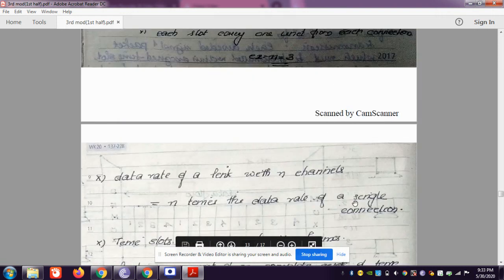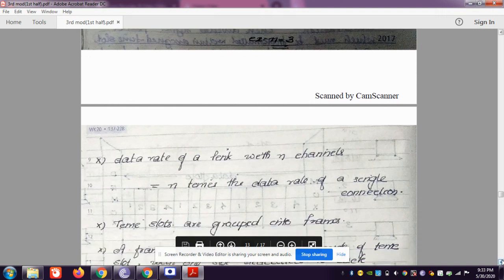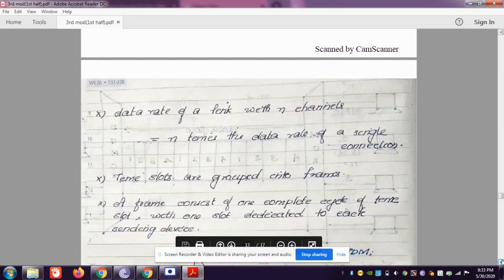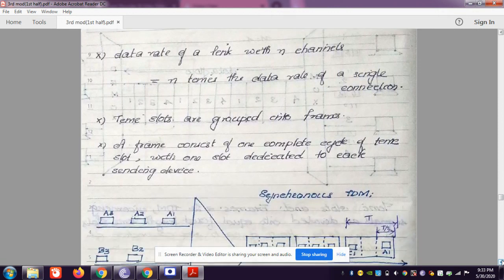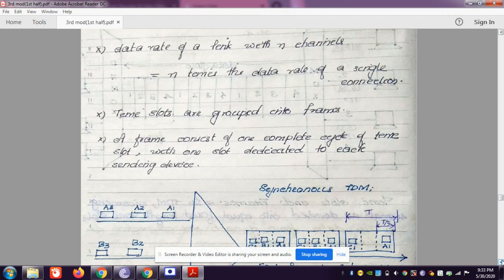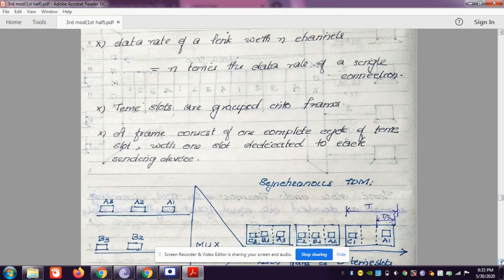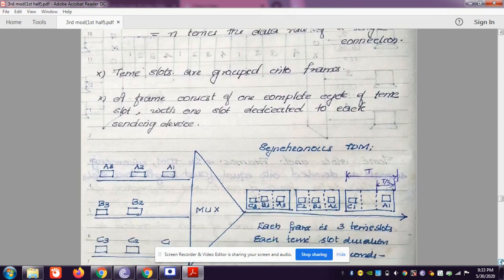That is, the data rate of a link with n channels is equal to n times the data rate of a single connection. So the time slots are grouped into frames.